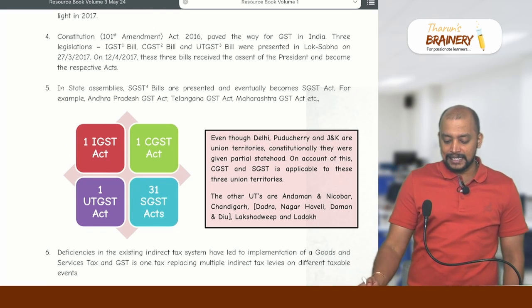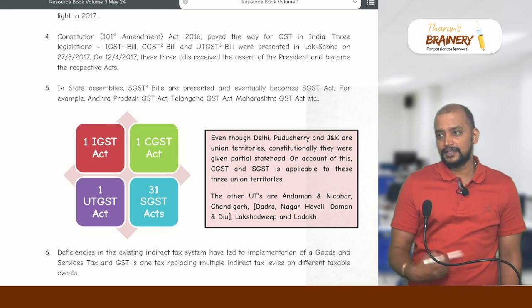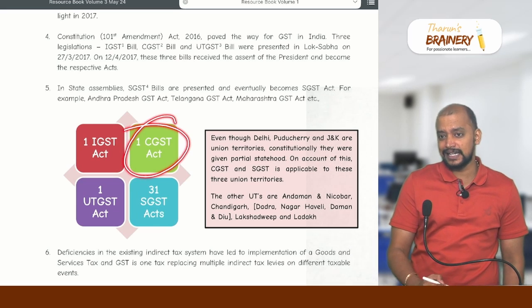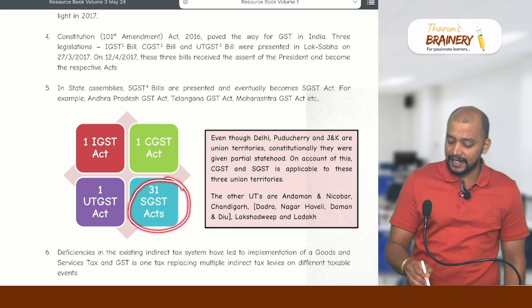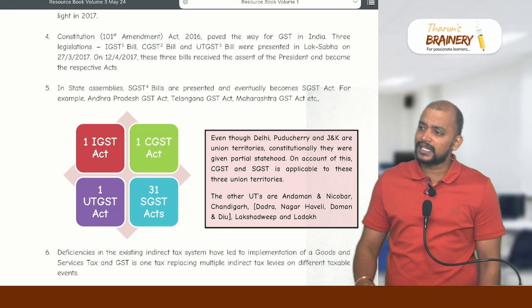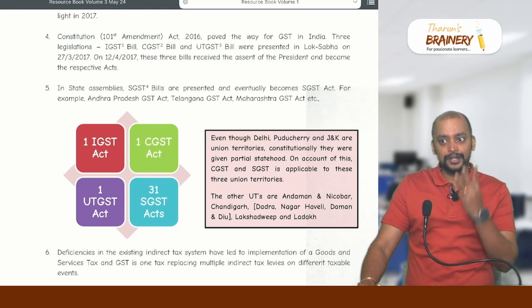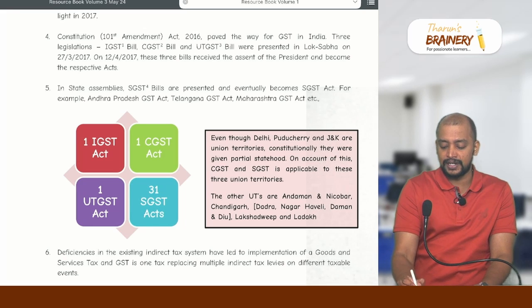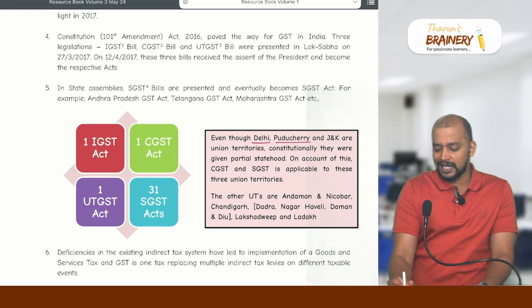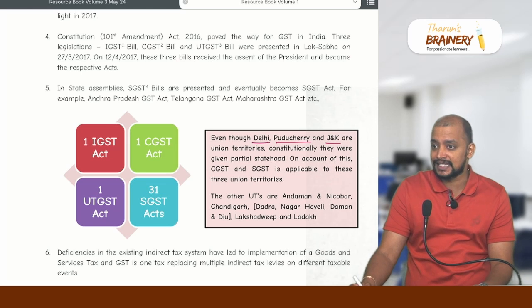We have one IGST Act and one CGST Act. Who will levy IGST? So one IGST Act. CGST, central government, so one CGST Act. Again, SGST is levied by the state government, 31 SGST Acts. How 31? Just now you said 28 states plus 3 union territories with state legislature. What are those 3 union territories with state legislature? Delhi, Puducherry, Jammu and Kashmir are the 3 union territories with state legislature. So the SGST Act will be applicable. So 28 plus 3, 31 SGST Acts.